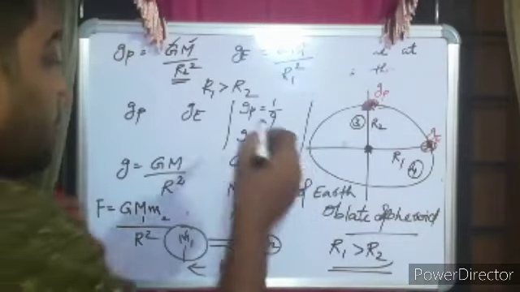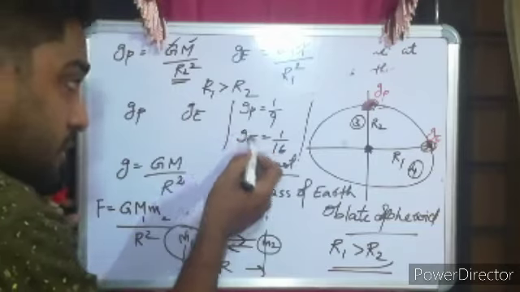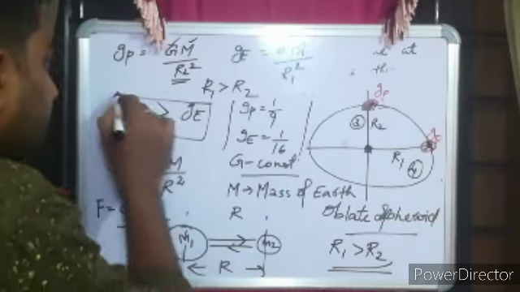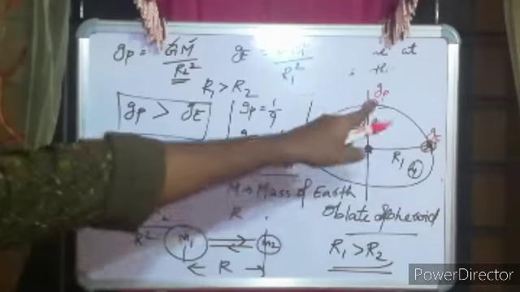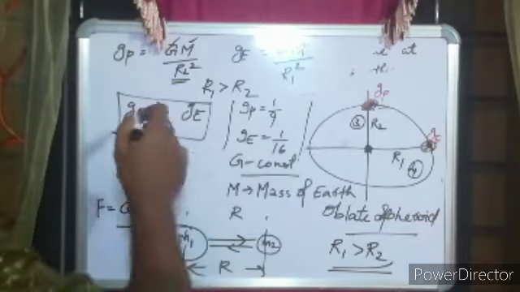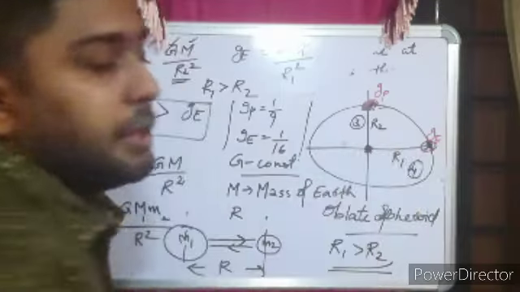And 1 by 9 is greater than 1 by 16, so gp is greater than ge. What I am trying to say is that the reason why the acceleration due to gravity is more at the poles compared to the equator is because of this particular distance.